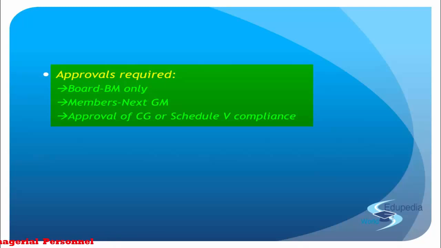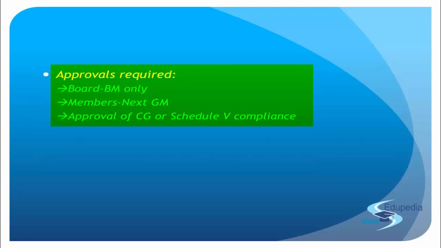So the central government will not be sought out for any approval unless and until there is a deviation from Schedule 5. If you are going ahead and giving the remuneration and everything as per Schedule 5, it's perfectly fine. But if there's a deviation, then that deviation will not be entertained without the approval of the central government. It's as simple as that.